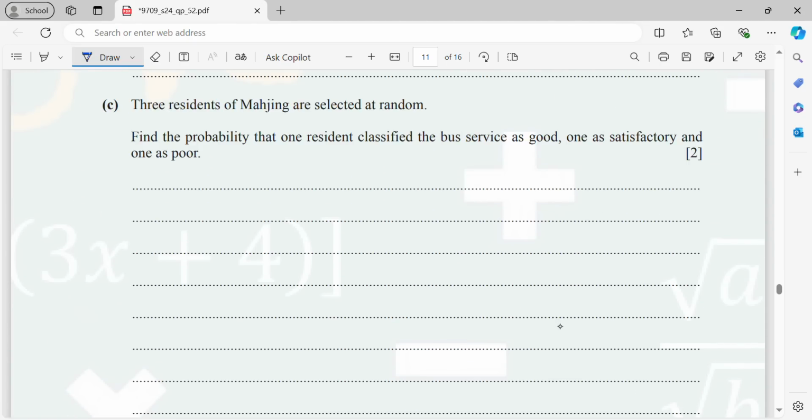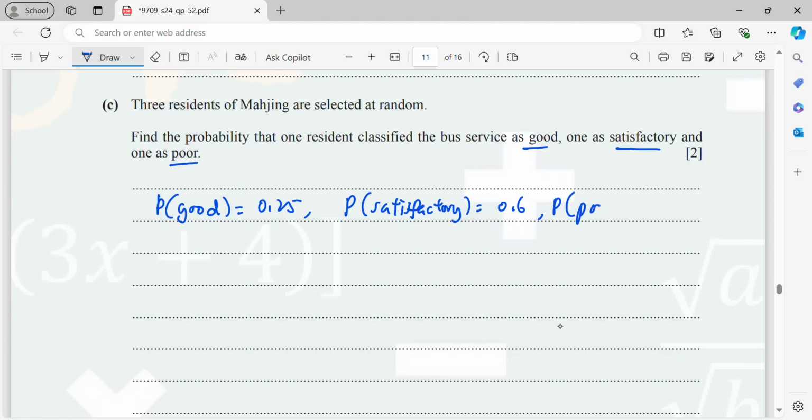Now 3 residents of margin are selected at random. Find the probability that 1 resident classified the bus as good, 1 as satisfactory, and 1 as poor. Okay, P good just now was 25%. So good is 0.25. Satisfactory equals 60%, so 0.6. That means poor is 0.15.